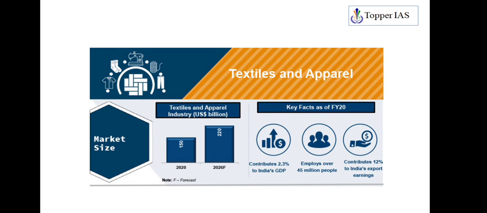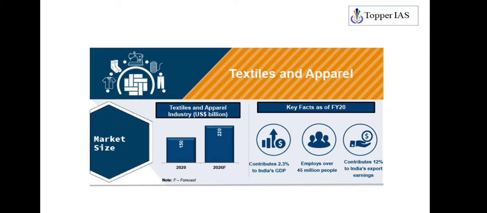And coming to a basic fact with respect to the textile sector, the market size of the textile and apparel industry is around US dollar 150 billion. Okay, and it is expected to increase to US dollar 220 billion in 2026. And apart from that, if somebody asks you the importance of the sector, you should be quoting these facts. So the importance of the sector stems from facts like, see, this sector contributes 2.3% of India's GDP, so that is the importance.